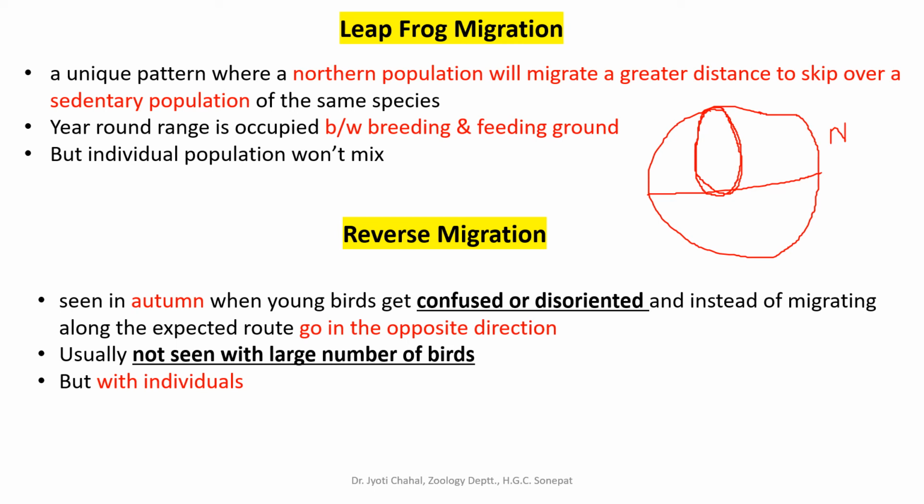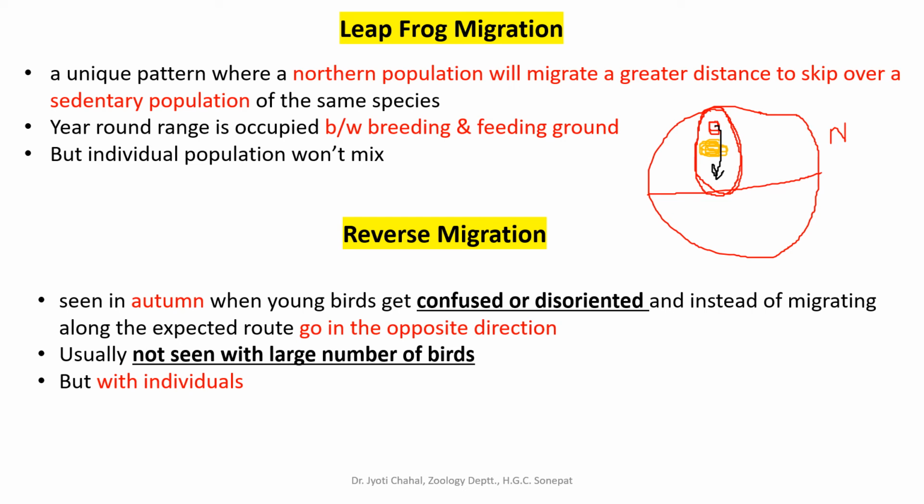Now the population from the northern side will migrate a greater distance to skip over a sedentary population. This is population 1, and suppose this yellowish one is another population of the same species. So this red population will leap over this population. It will jump over this population towards the southern side, so that there will be no mixing of these populations.